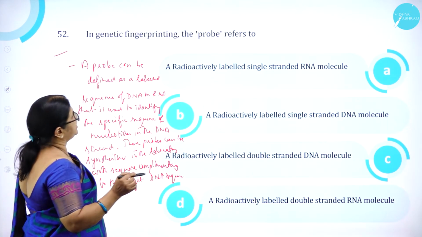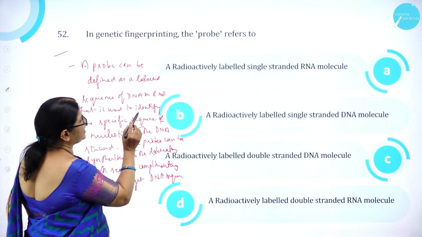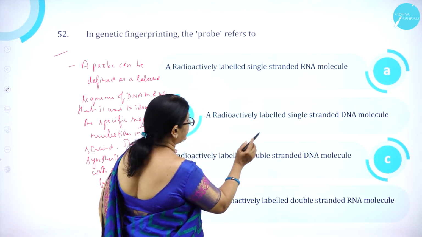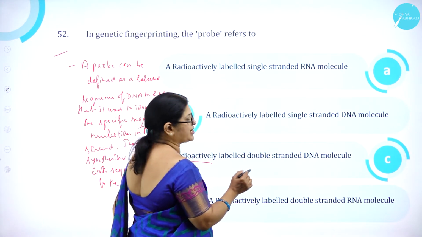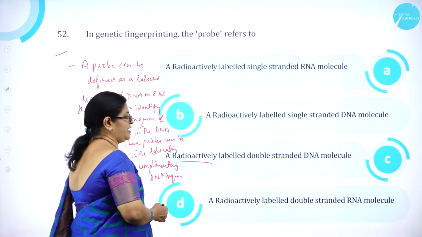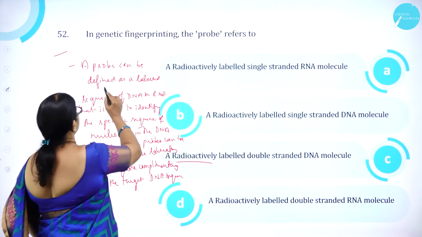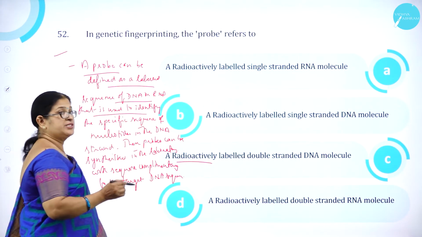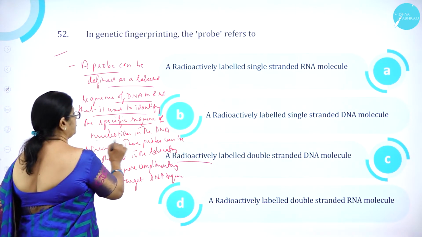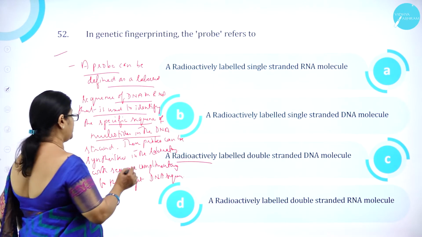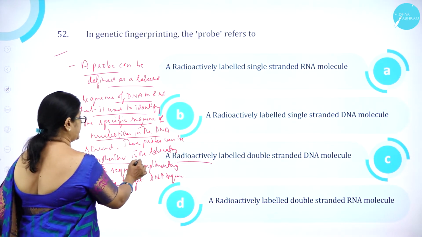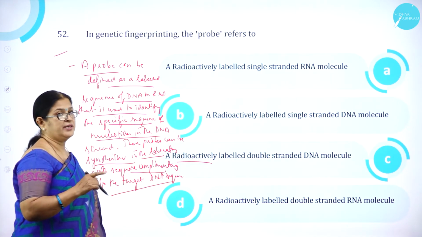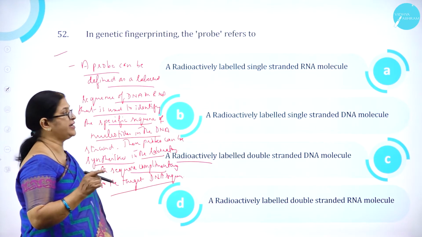In genetic fingerprinting, the probe refers to a radioactively labeled single-stranded RNA molecule, a radioactively labeled single-stranded DNA molecule, a radioactively labeled double-stranded DNA molecule, or a radioactively labeled double-stranded RNA molecule. So, a probe can be defined as what? A labeled sequence of DNA or RNA that is used to identify the specific sequence of nucleotides in the DNA strand. So, the probes can be synthesized in the laboratory with sequence complementary to the target. So, it is a single-stranded DNA molecule.